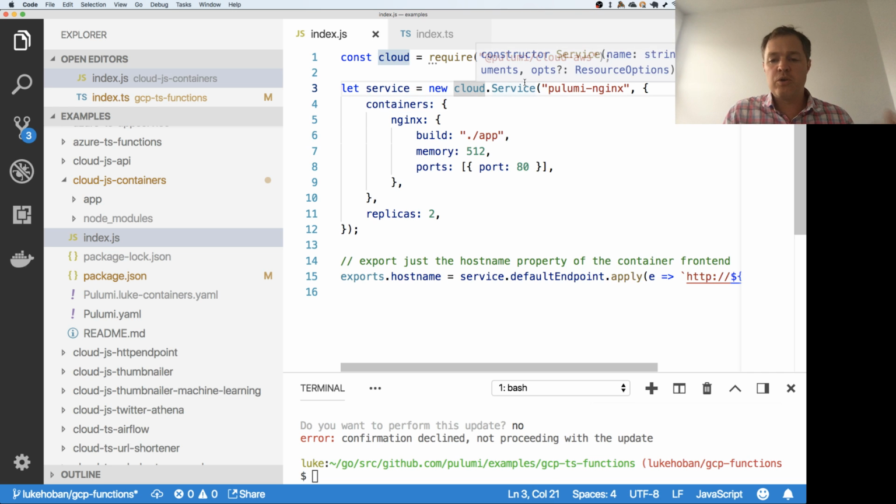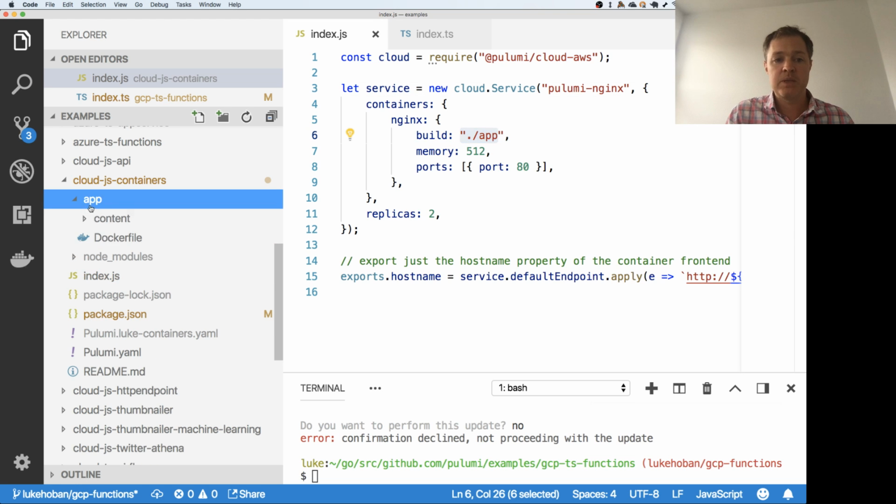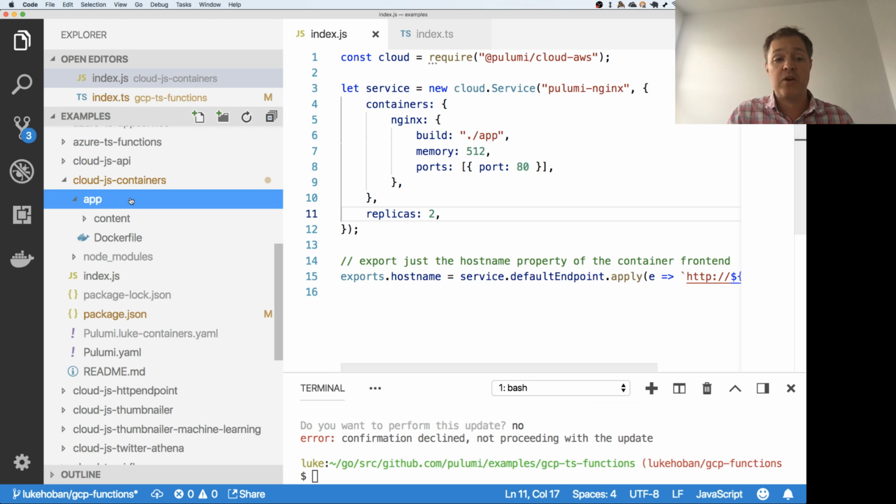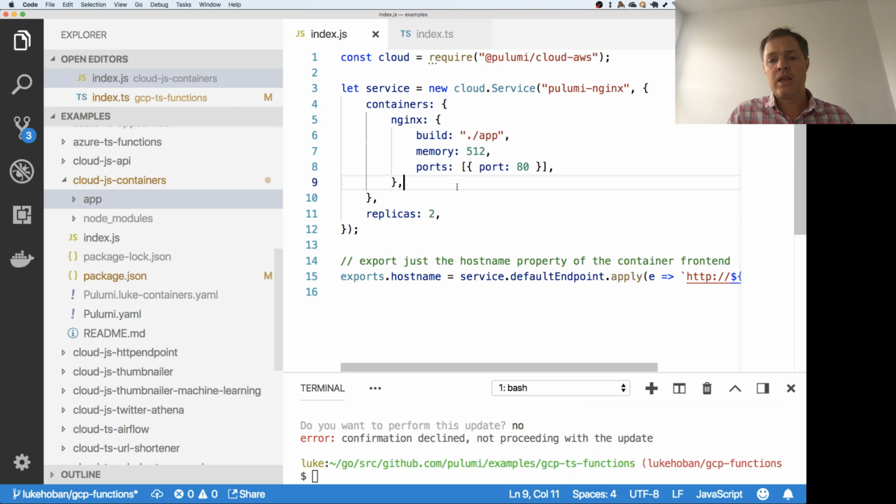So with containers, we have a very simple way to stand up a containerized service. New cloud.service, point at some folder with a Dockerfile, tell it what memory and what ports you want to expose and how many replicas, and now you've got that stood up on AWS. In this case, by default, we're going to stand that up in Fargate. So this is probably about as simple a way as you can imagine to get a Dockerized application running in Fargate.